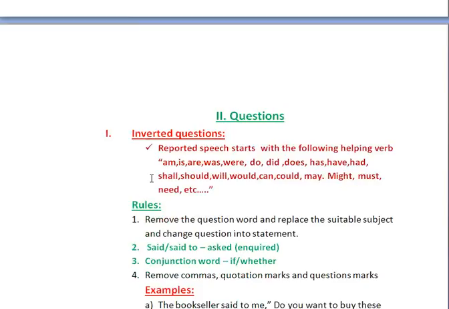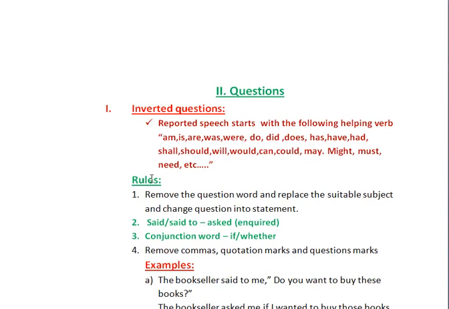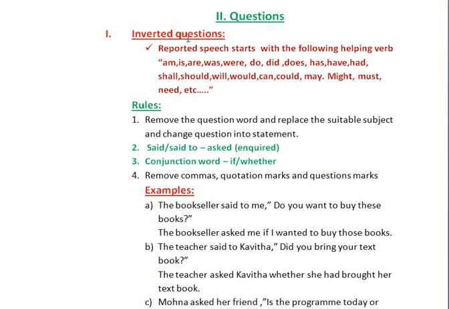Next we are going to see the second type, questions. In this type we have two types of questions. The first one, inverted questions. Inverted question is nothing but the reported speech that starts with a helping verb. See here, the reported speech starts with the following helping verbs: am, is, are, was, were, do, did, does, has, have, had, shall, should, will, would, can, could, may, might, must, need, etc. So the reported speech that starts with a helping verb is called an inverted question.